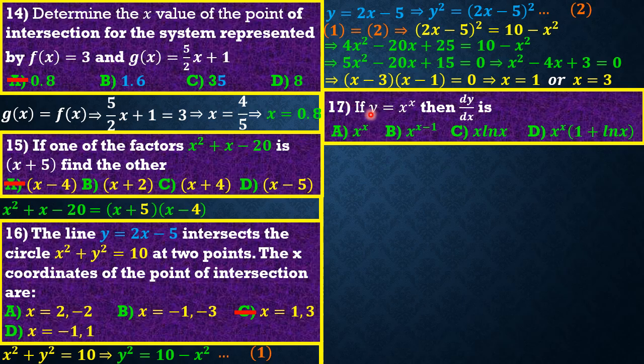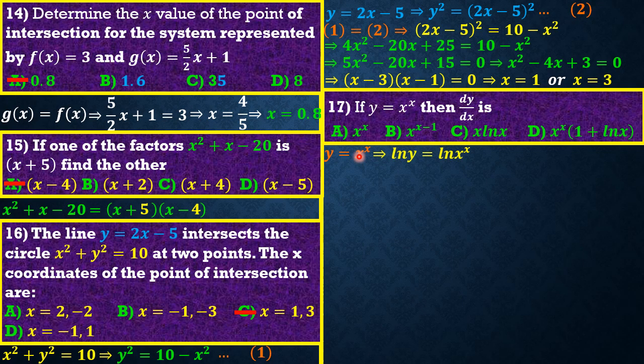Question 17 reads that if y is equal to x to the power x, then dy by dx is, that is the derivative of y with respect to x. Okay. So friends, we have our starting value y equal to x to the power x. At this point, we cannot go ahead to apply the power rule. But one thing we can do in this case is to bring the power down. And what function can help us do that? Namely, the natural log function or the log to base 10. But we don't want log to base 10, we want log to base e.